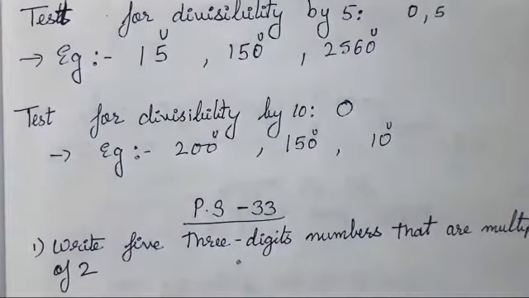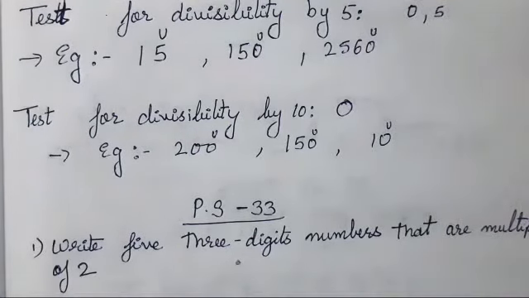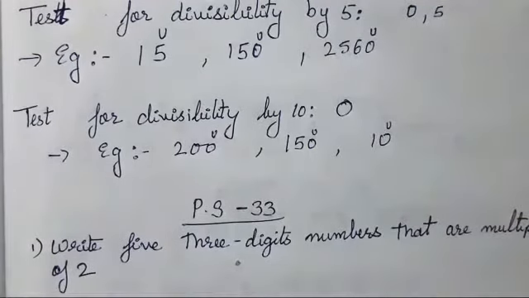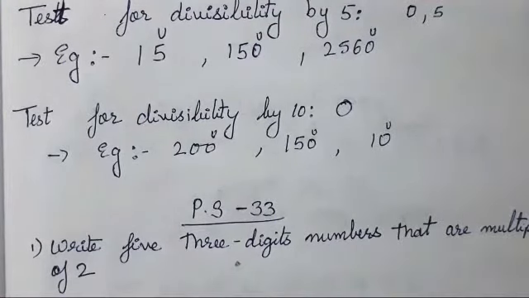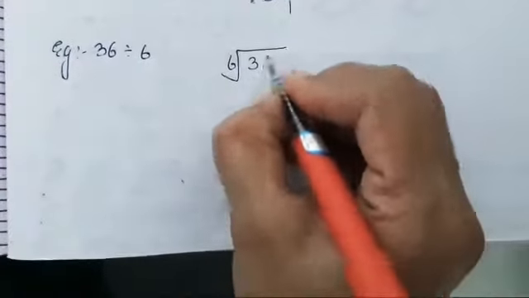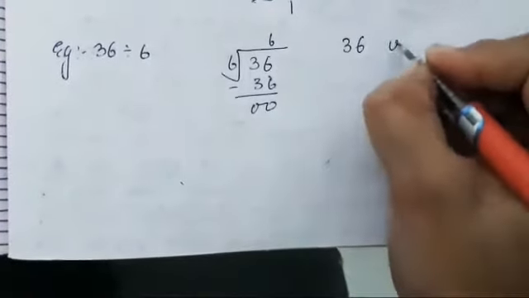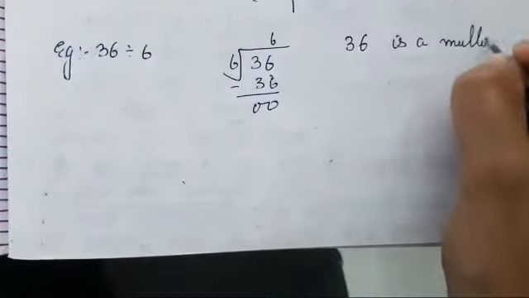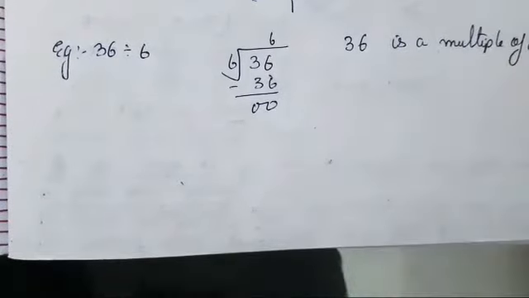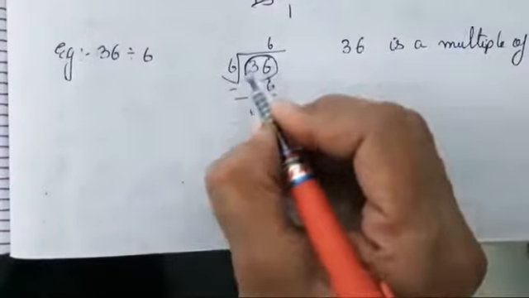Now one more thing that we have to study, what are multiples? Okay, one of my students asked in the comment box what are multiples. Now what are multiples, children? Factors and multiples are related to each other. Okay, so I will give you one example. Suppose 36 is being divided by 6. Okay, that means 6 sixes are 36. That means 36 is a multiple of 6. Got it? So what is the multiple of 6? 36.